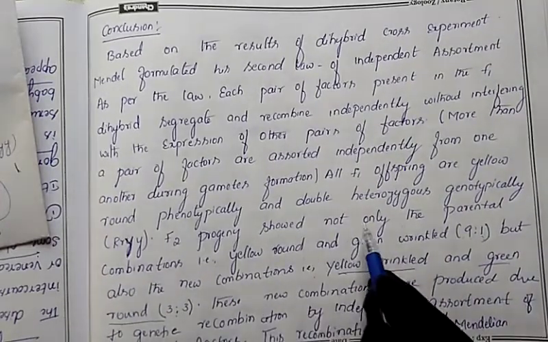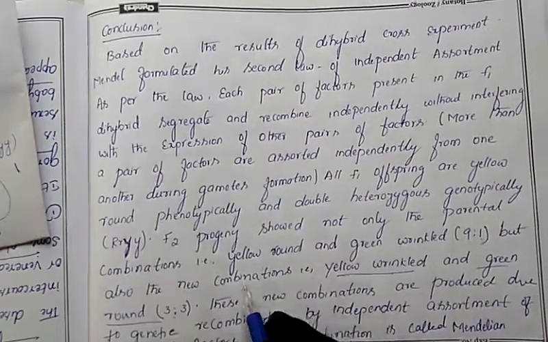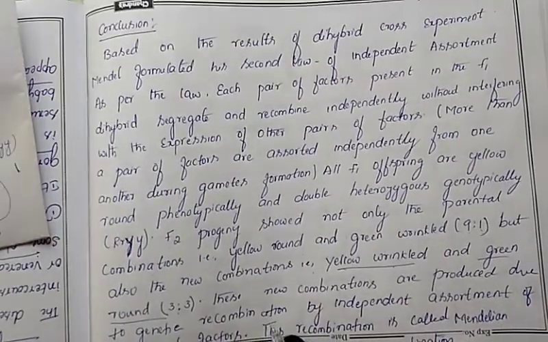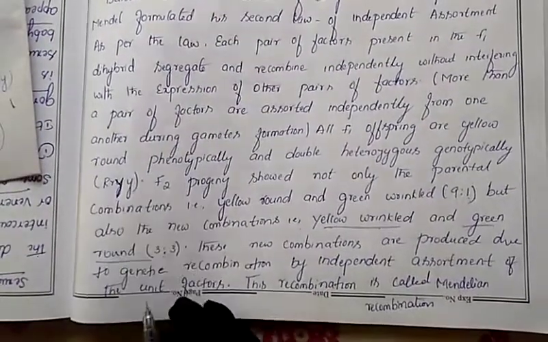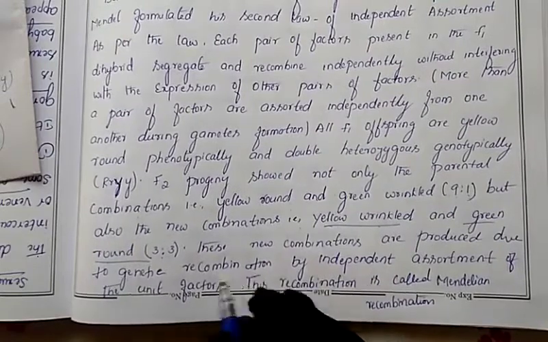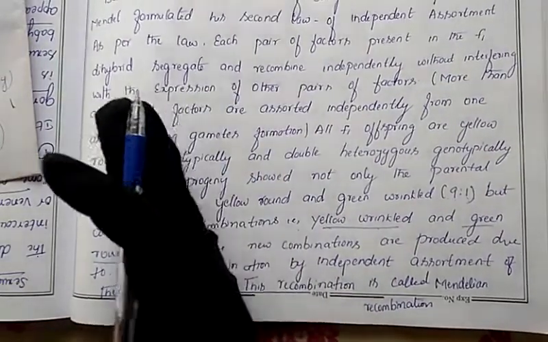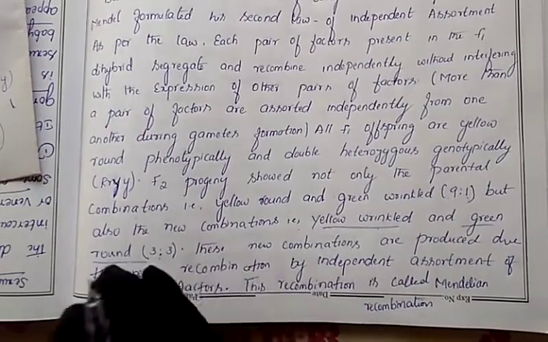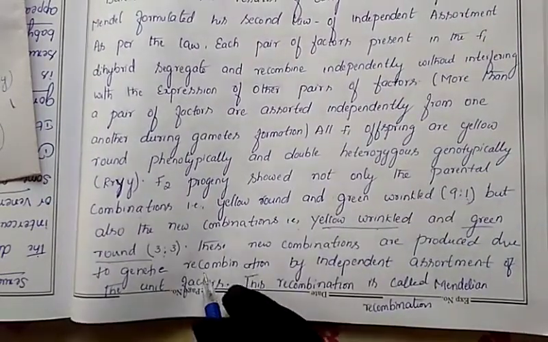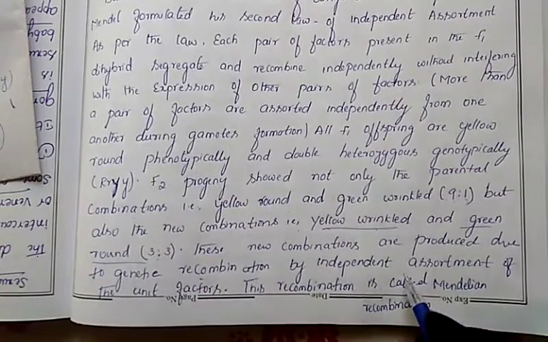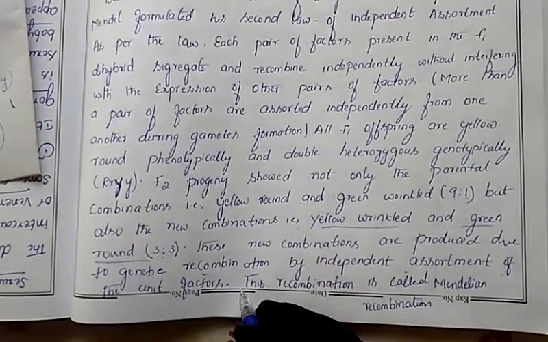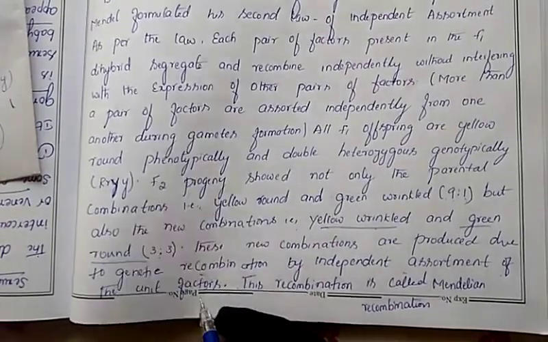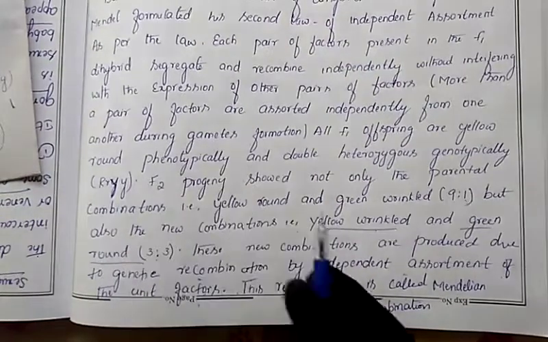The F2 progeny showed not only the parental combination, but along with that it even shows the new combination. This new combination is produced due to genetic recombination. How is the new combination produced? Due to genetic recombination. Genetic recombination means the genes have been exchanged here. Genes which get exchanged, that condition we call genetic recombination. So by independent assortment of the unit factors. Factors here mean genes. So due to that, the new character will be obtained.